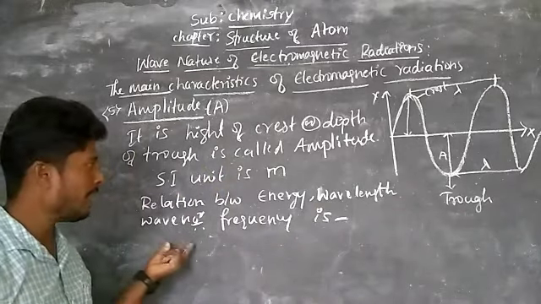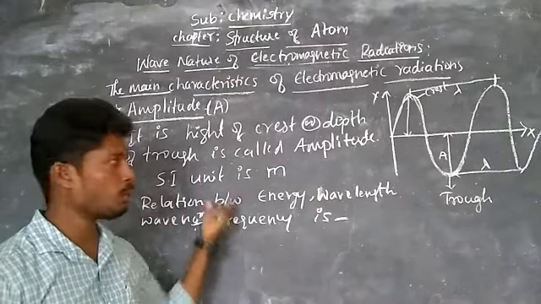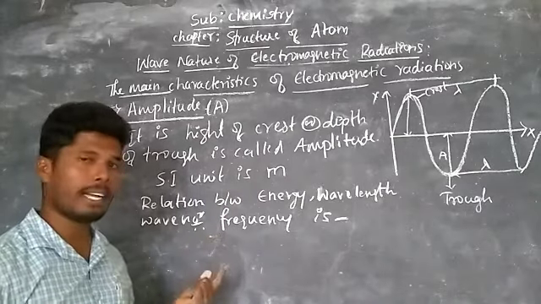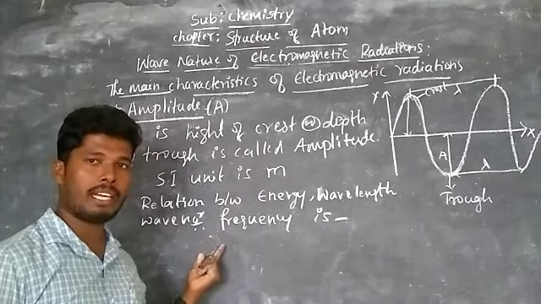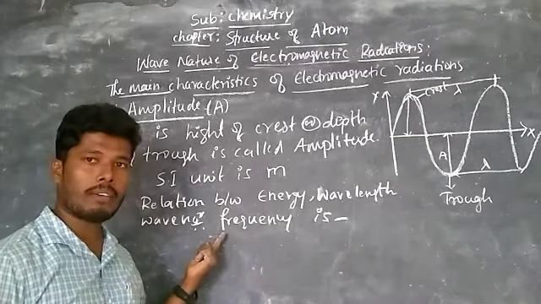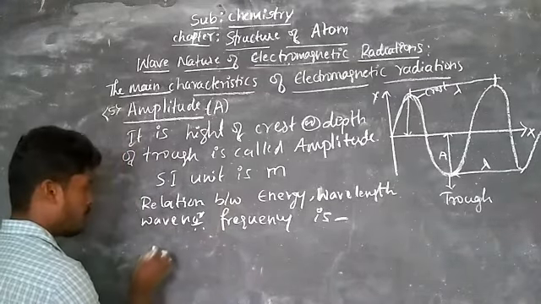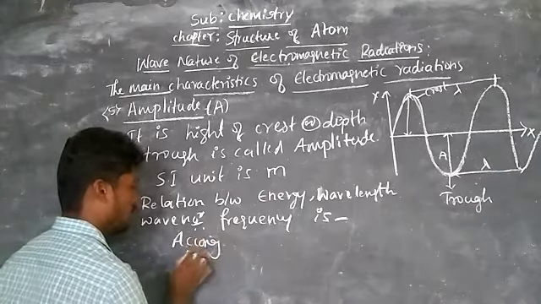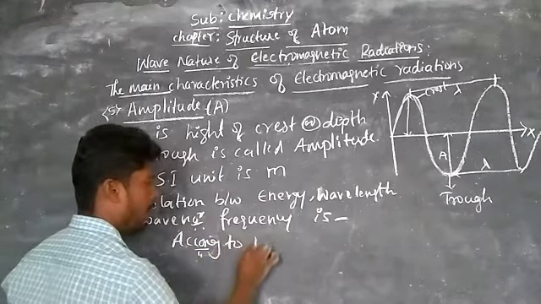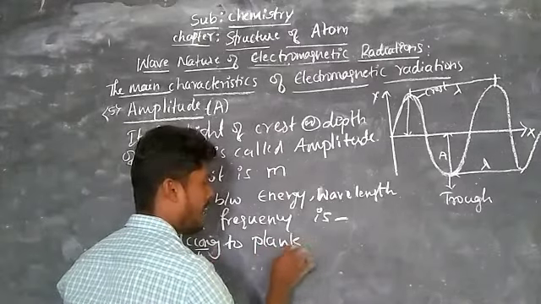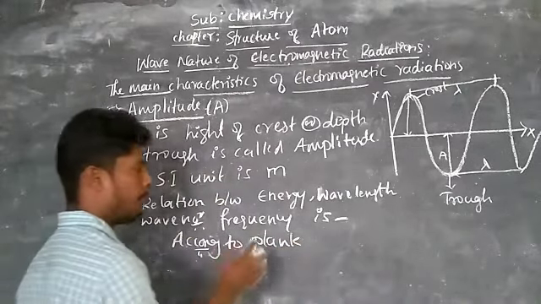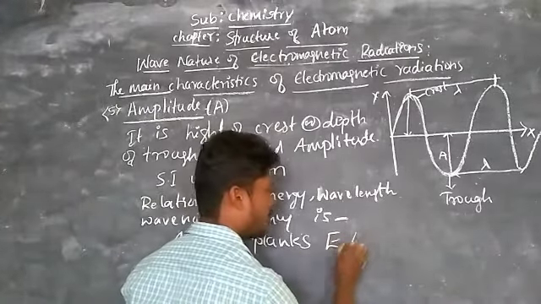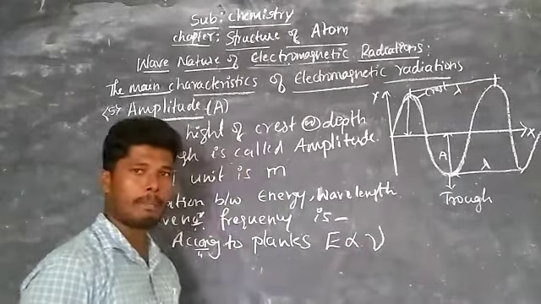In the beginning I told you that the energy of electromagnetic radiation is directly proportional to the frequency or inversely proportional to the wavelength. That was shown by Planck. According to Planck, E is directly proportional to nu, that is frequency.